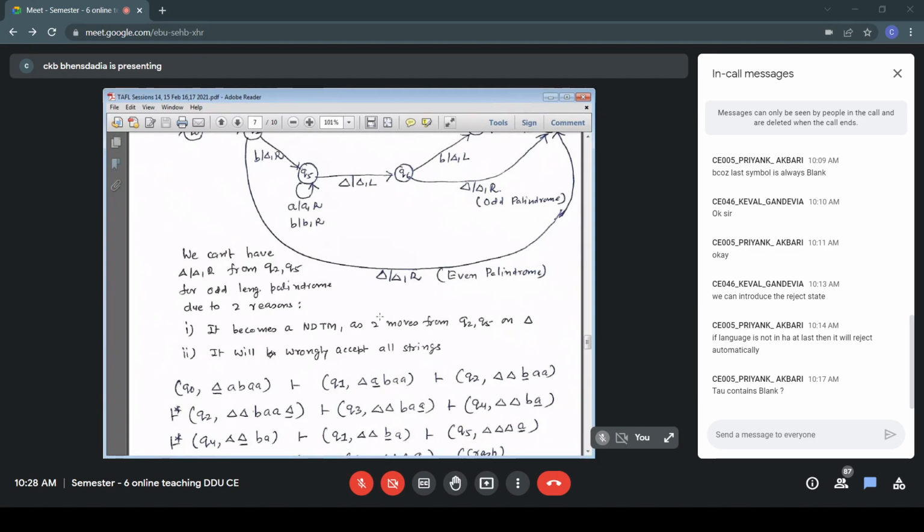Because of that, my head is positioned over the A. State is Q5, and in state Q5 the two moves are AAR and BBR. It means continue moving towards right. Skip the middle symbols, skip the remaining symbols. So it is AAR.